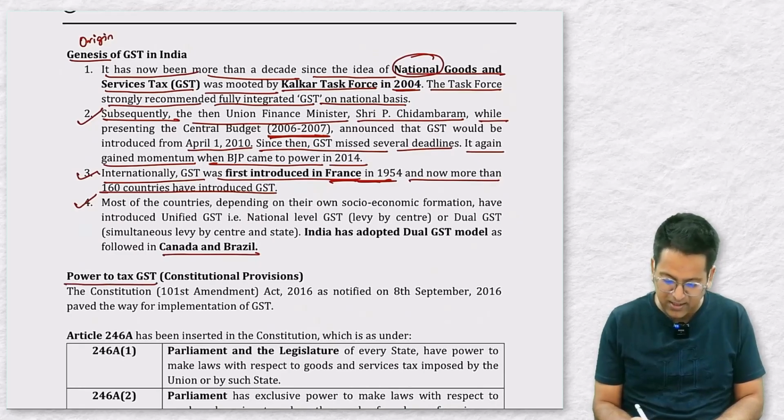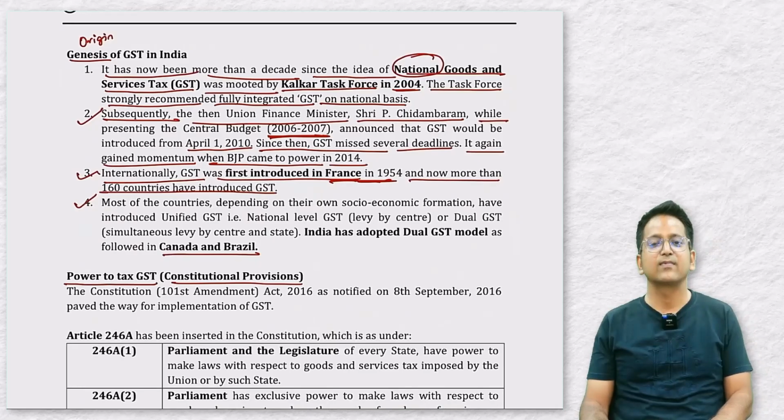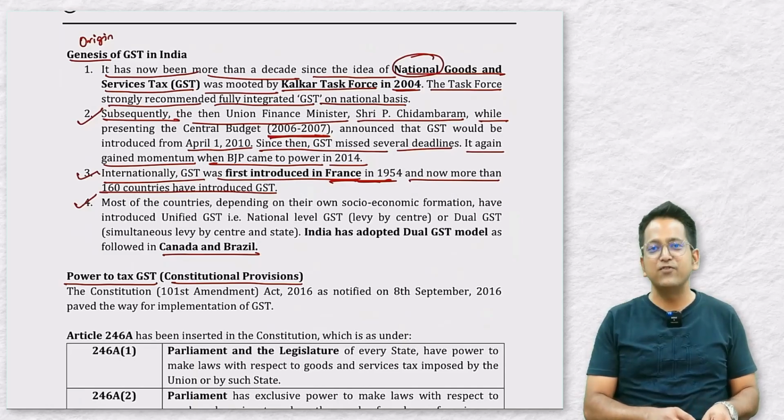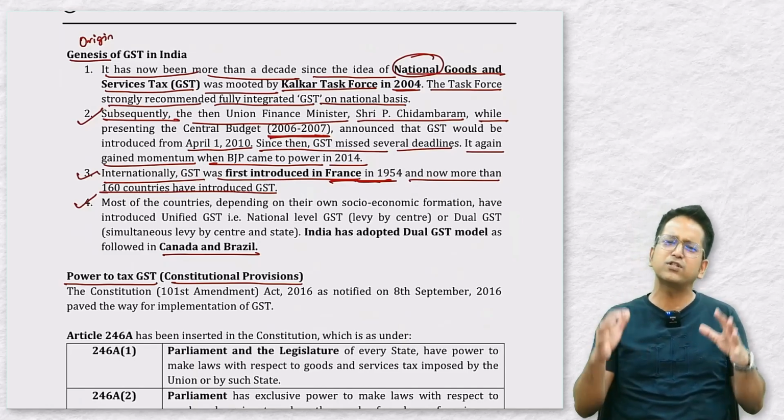Power to tax, GST constitutional provisions. As I have told you, the constitution of our nation stands as the ultimate supreme authority. So if our constitution gives the power that a law like GST can be enacted and through it the tax can be collected, only then it is possible for such a law, otherwise not. If we did not write this thing about the GST in the constitution of our nation and simply started collecting taxes, would this be valid? No, such a law will be considered null and void. It will not even be considered a law.